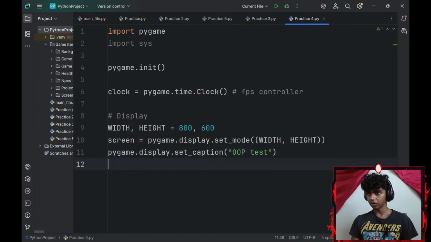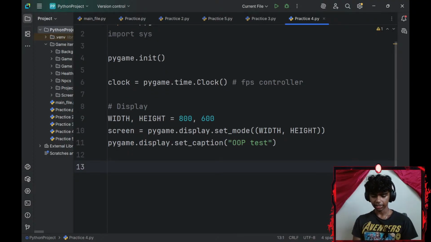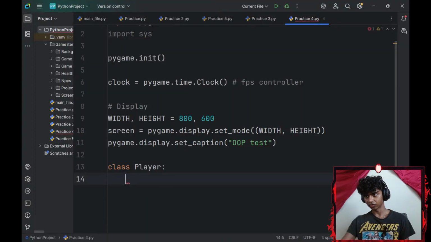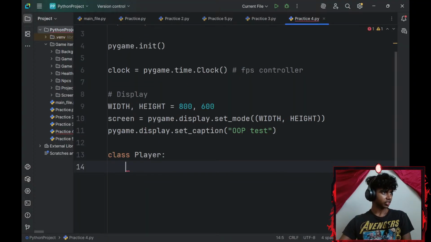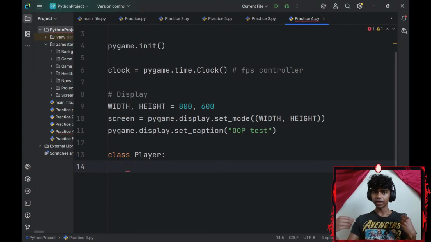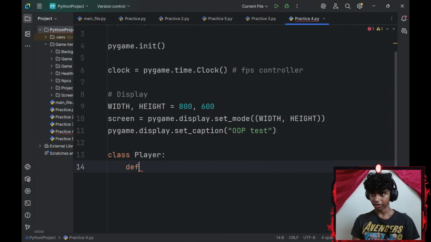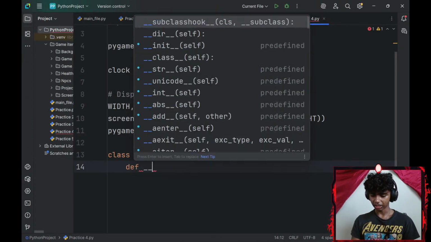Okay, and now for the confusing parts, let me create a class called player. I'll create a player class. Let's read the instructions. Create a player class with these attributes: x-axis, y-axis. So let me go ahead and add a constructor method. To add a constructor method, I'll go with def dunder init.